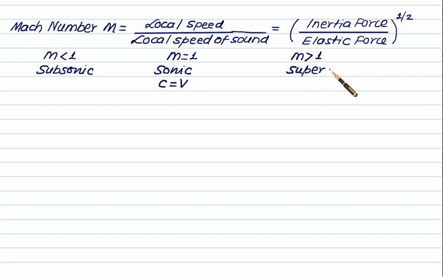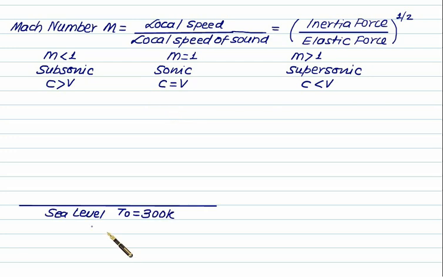So we normally classify into three categories. One is sonic, subsonic and supersonic. In the case of supersonic, the velocity of sound will be less than the velocity of the fluid. And in the case of subsonic, the velocity of sound will be greater than the velocity of fluid. So Mach number becomes of paramount importance in a high speed flow where density becomes significant. Consider here a sea level. We'll just check here the concept of Mach number.